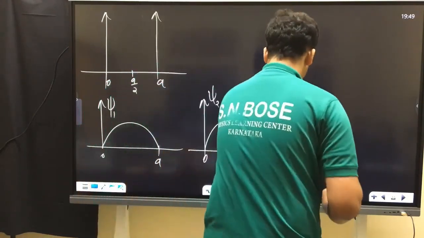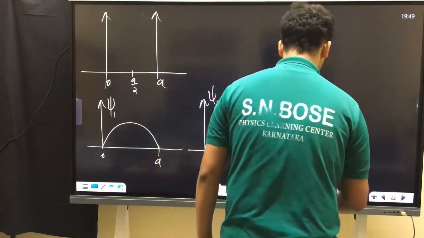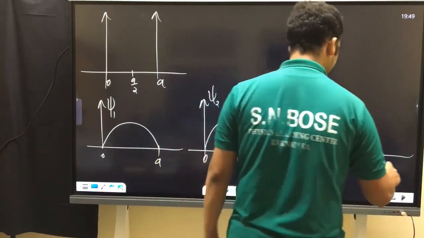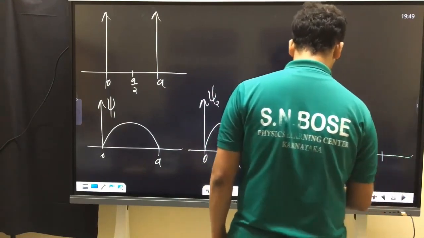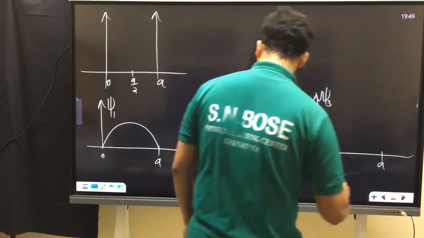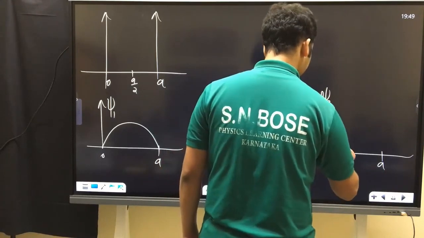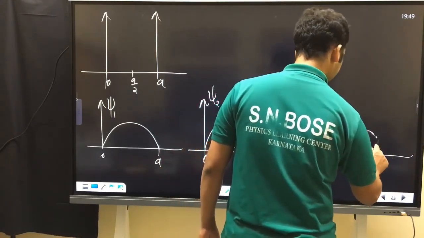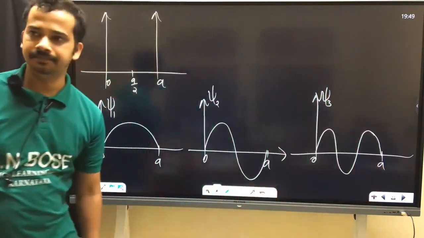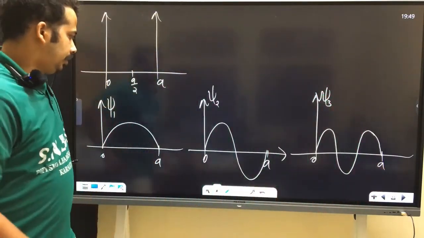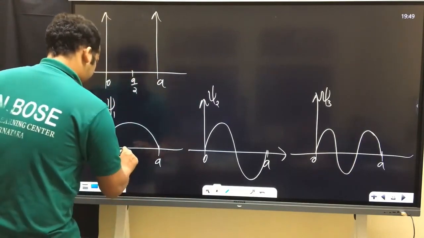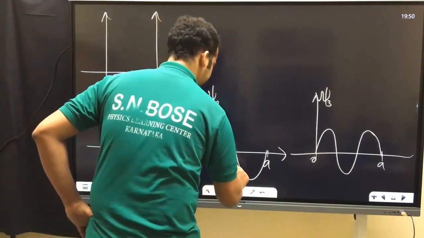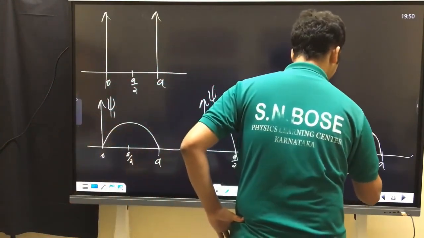Then psi 3, 0 to a. Just point out where is a by 2. This is a by 2.